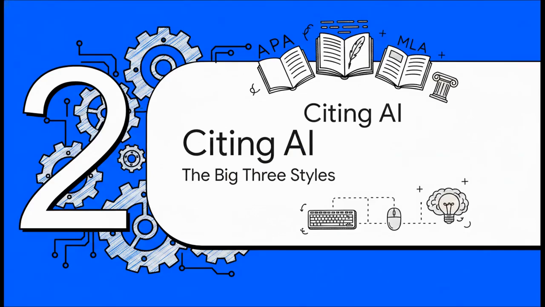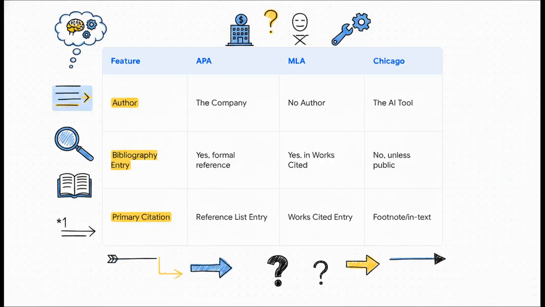Okay, so with that golden rule locked in, let's get practical. How do you actually document this stuff? We're going to walk through the official guidance from the big three in the academic world: APA, MLA, and Chicago style. And wow, this chart just lays it all out, doesn't it? It shows you just how differently each style thinks about this. I mean, just look at that author row. APA says the author is the company. Chicago says it's the AI tool itself. And MLA? They say there's no author at all. It's a great little snapshot before we dive into each one.